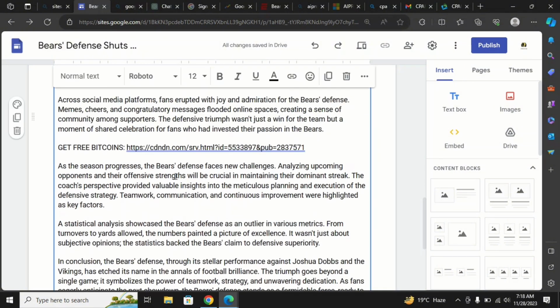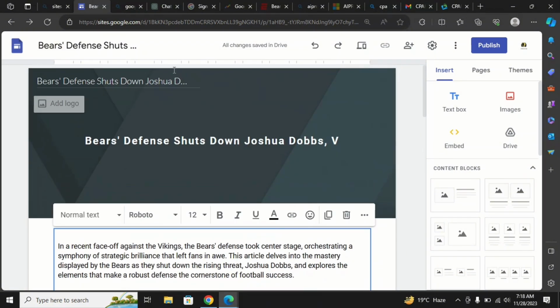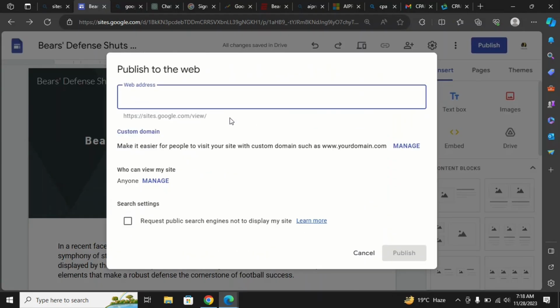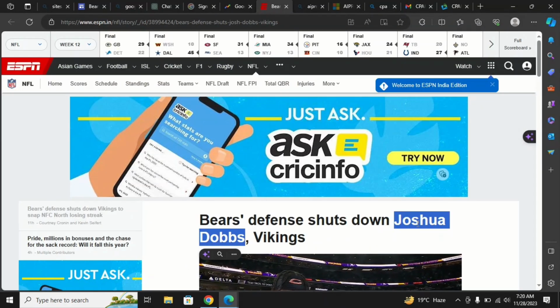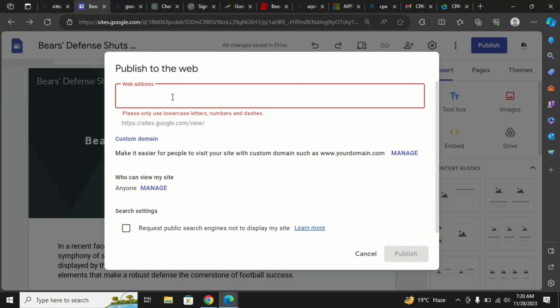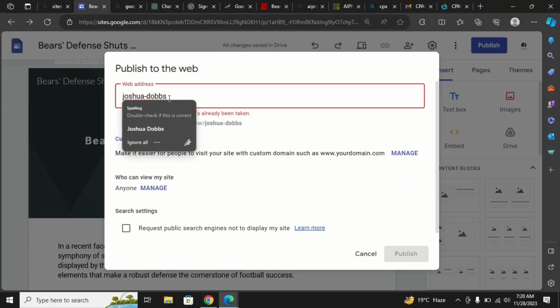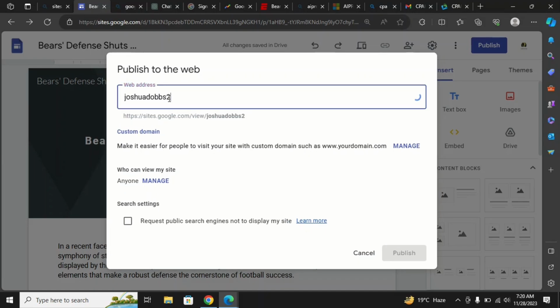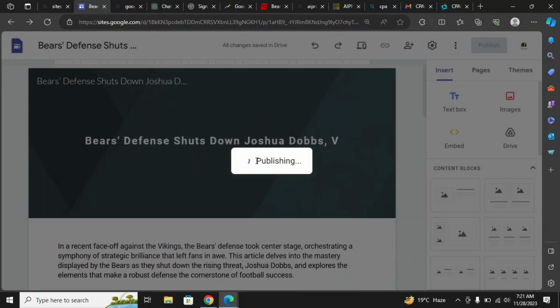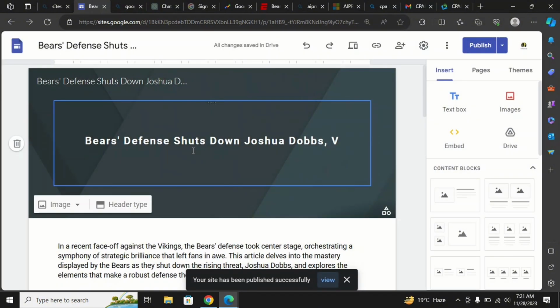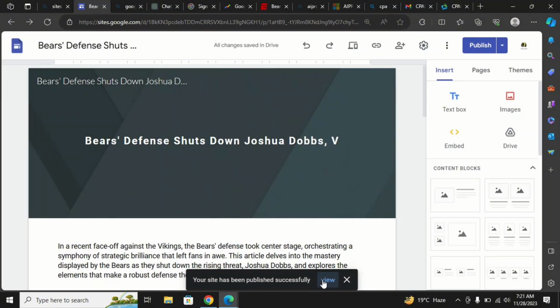And here your article is now ready. You can add images to make it more professional and change text. So now just click on publish, and we will have to change the web address. So I'm copying the words from that article and changing our web page. So just click on publish, and now your article is published and publicly available.